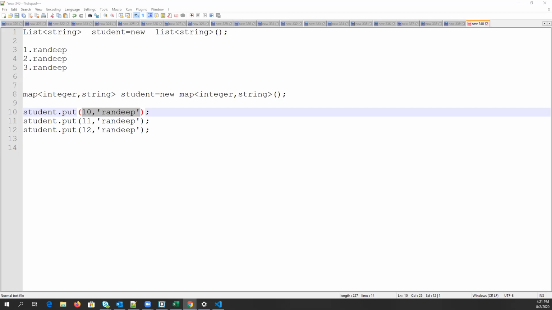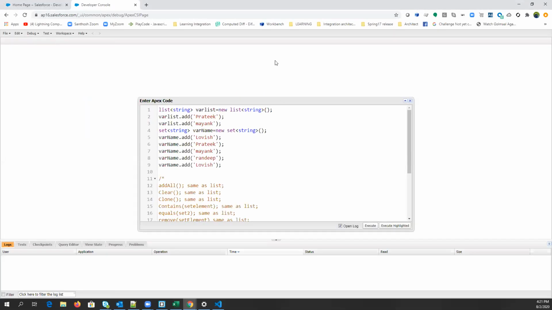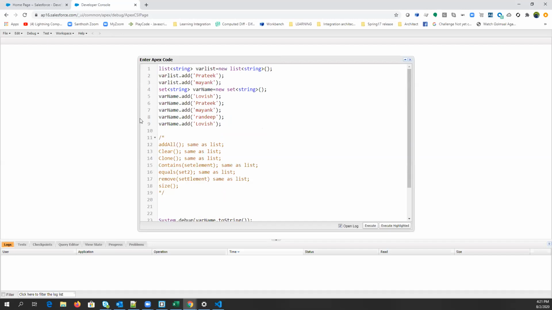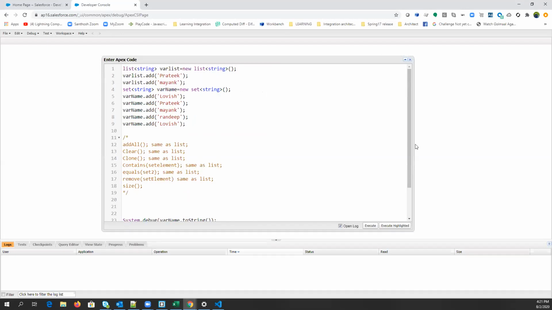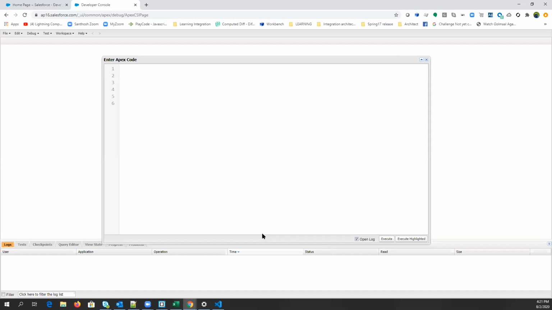Let's discuss the methods we have in map. Let's start one by one. Let's open debug. Let's declare a map.